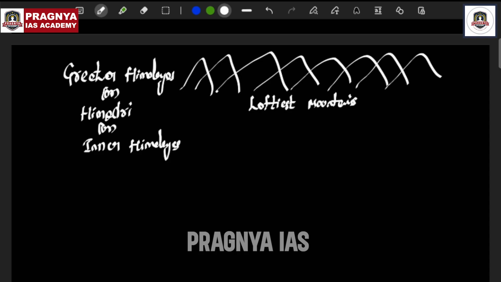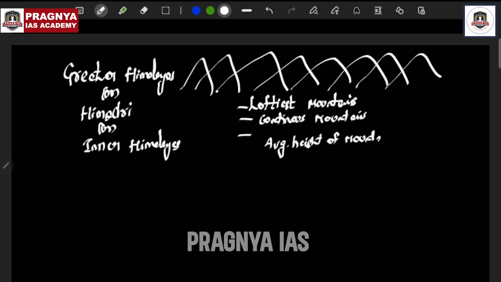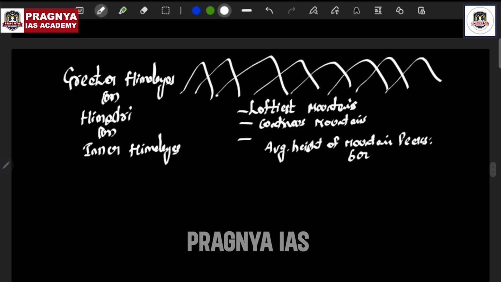These mountains are a continuous chain, not discontinuous. There is no discontinuity. In the Greater Himalayas, the average height of the mountain peaks is about 6,000 meters.